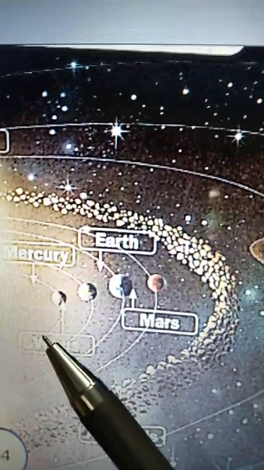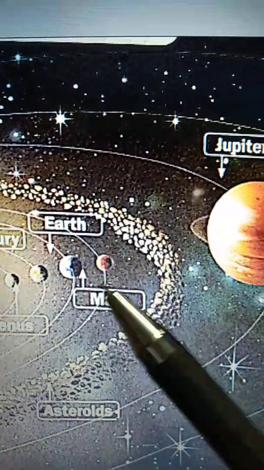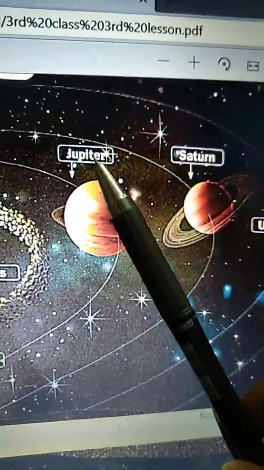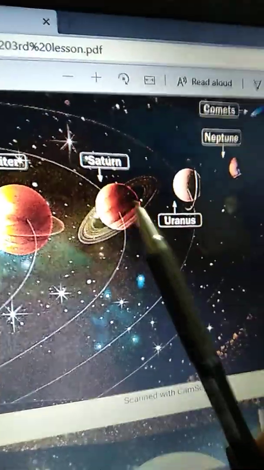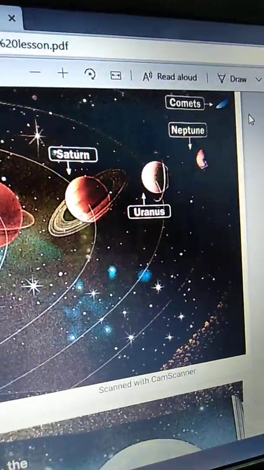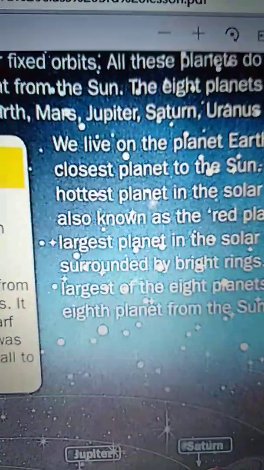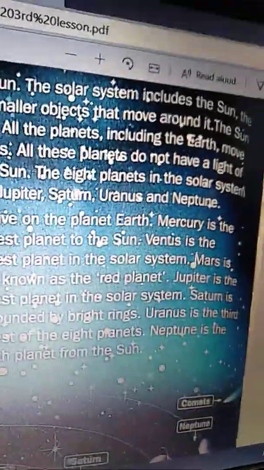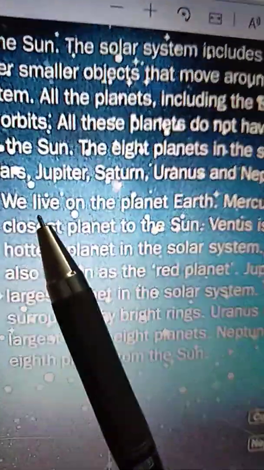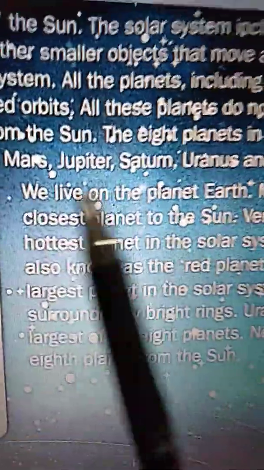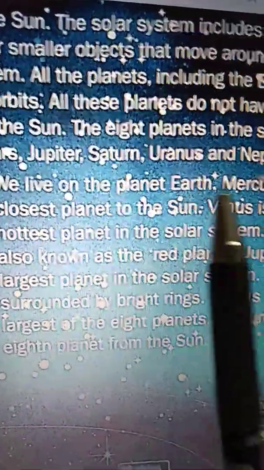These are the 8 planets of the solar system. We live on the planet Earth.